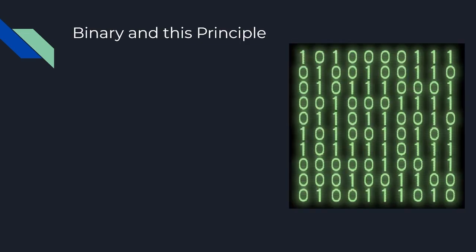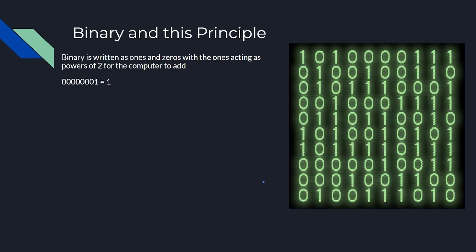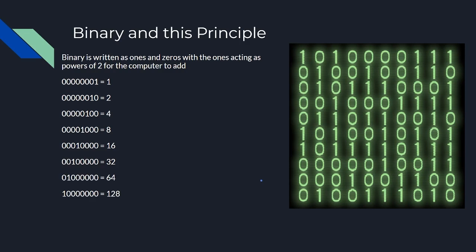Binary works on this principle. Binary is written as ones and zeros, with the ones acting as powers of 2 for the computer to add. For example, the places equal 1, 2, 4, 8, 16, 32, 64, and 128. So what this tells the computer to do is wherever that 1 is, it'll add that integer. By that definition, you know that if there's ever a 0 in this last place, it's going to be an even number. Like 1010 would be 10. But look at that, and pay attention to those numbers and how they arrange themselves.